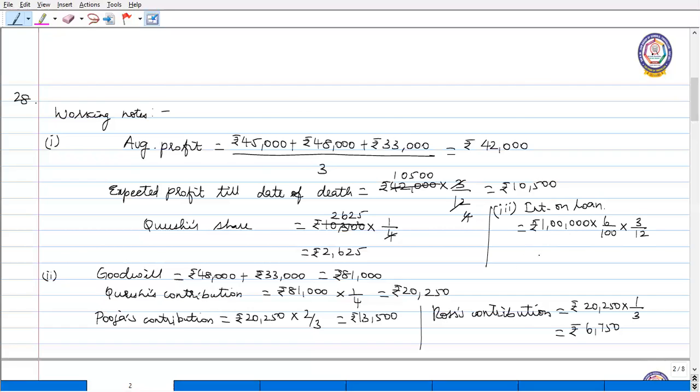So it is rupees 1,500. But in the question it is given: the calculated interest on loan or rupees 4,000, whichever is more. So 4,000 only has to be considered.